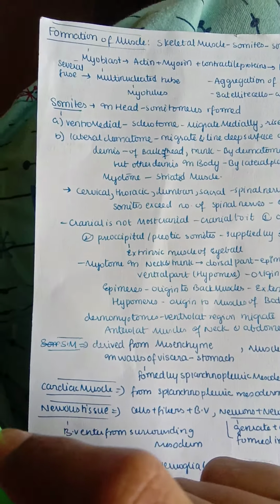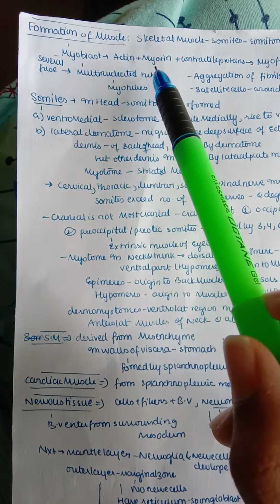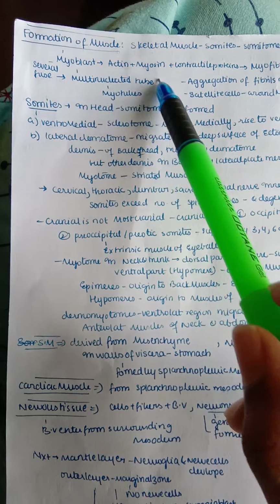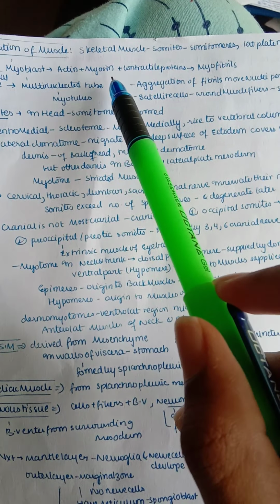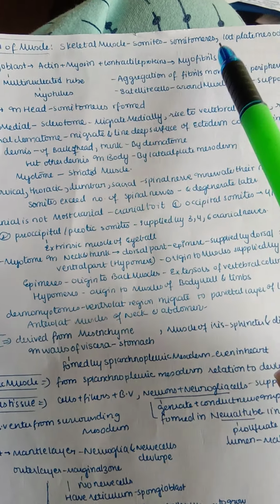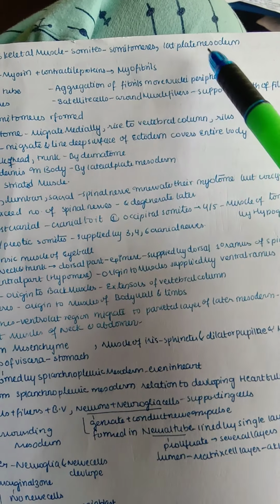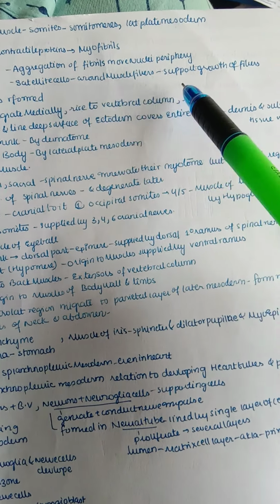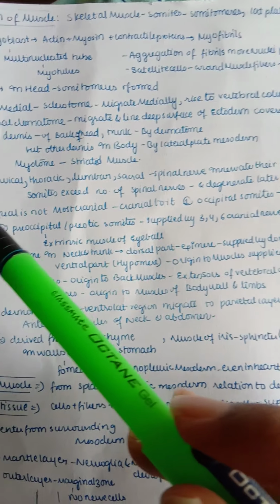And next, coming to the formation of muscle. Muscle is formed by myoblasts. Myoblasts produce actin and myosin, and when several myoblasts fuse together, they form a multinucleated tube called a myotube. Actin and myosin along with the contractile proteins form the myofibrils. Aggregation of fibrils moves the nuclei towards the periphery, and there are satellite cells around the muscle fibers, which are mainly supportive cells that support the growth of the fibers, that is our myofibrils.